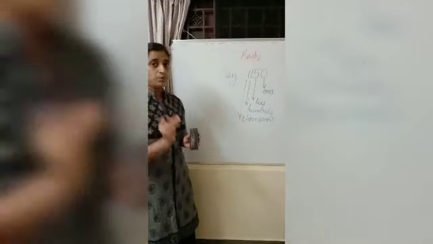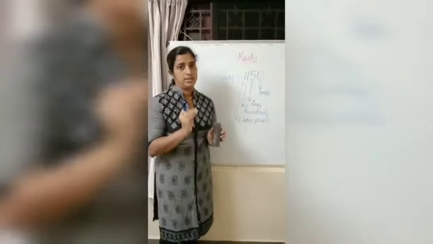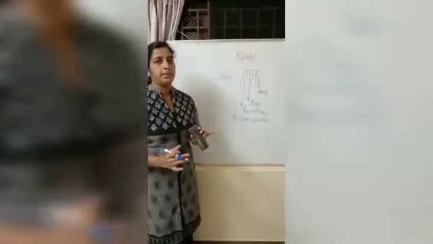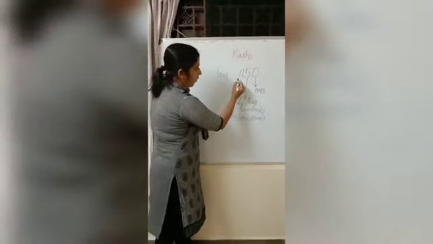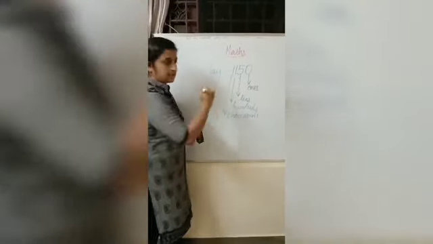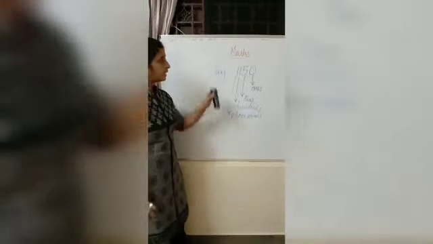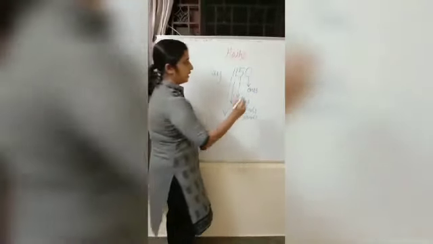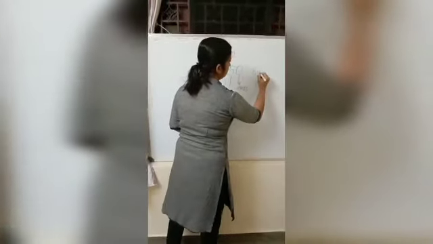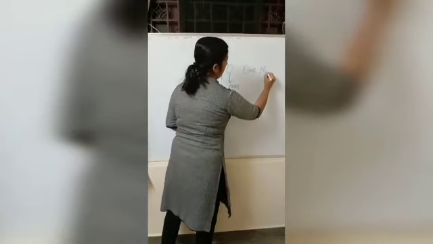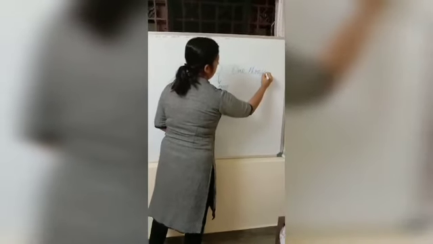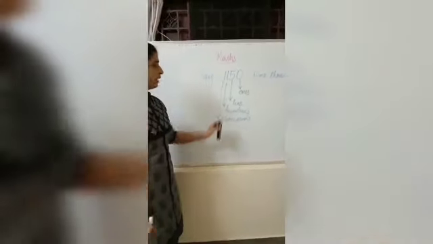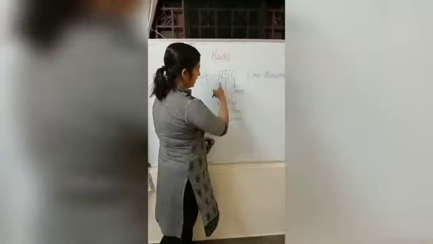We'll see how to name a 4 digit number. When we name a 4 digit number, first we consider what is there in thousands place. Here it is 1. So we have to write one thousand. Next we have to see what is there in hundreds place. So what is there? 1.